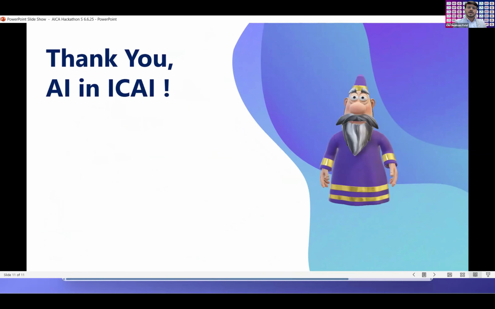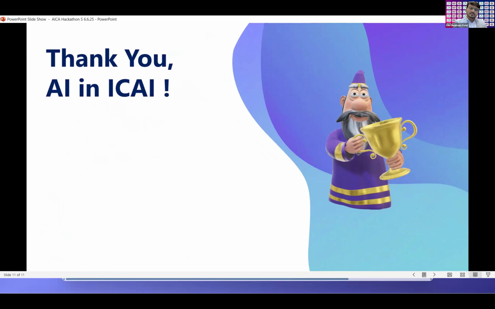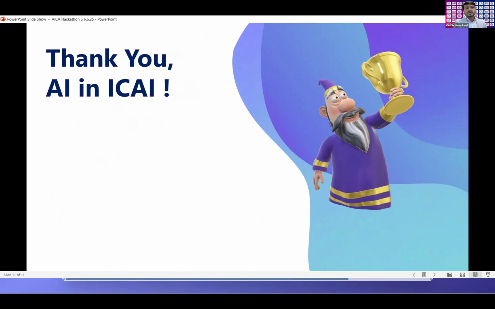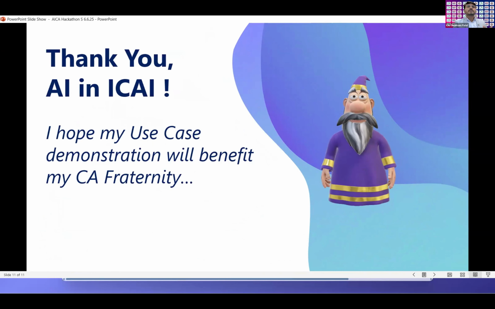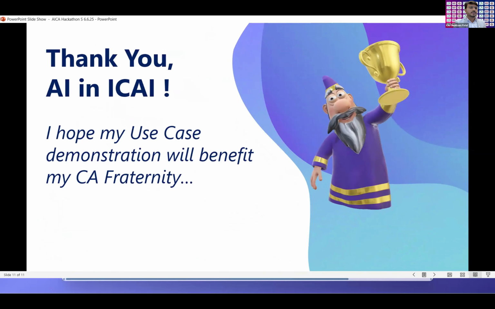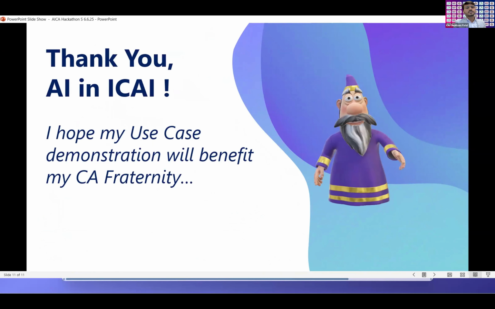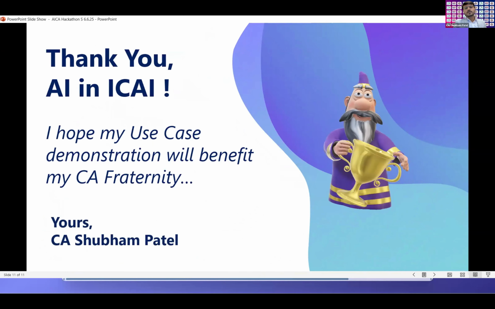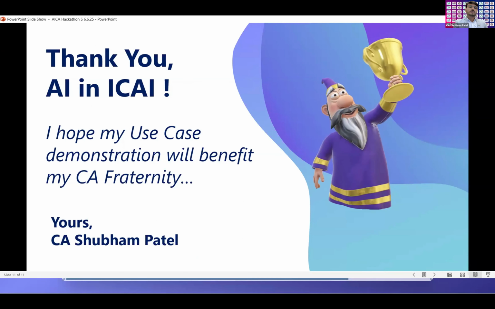It can save your time and help you live a much less stressful life, and definitely it will save your time and make Lakshmi ji come to your home as well. So I hope my use case demonstration will benefit my CA fraternity. Signing off from here, your CA Shubham Patel. Over to you, the jury members.